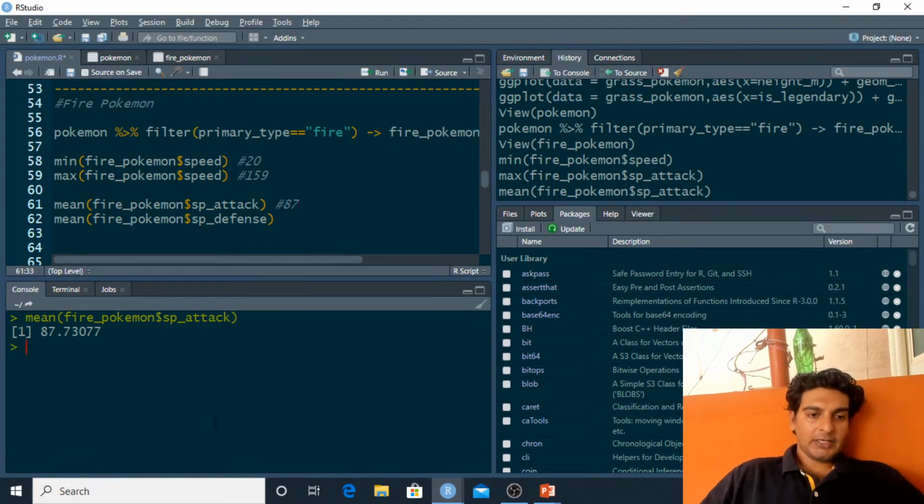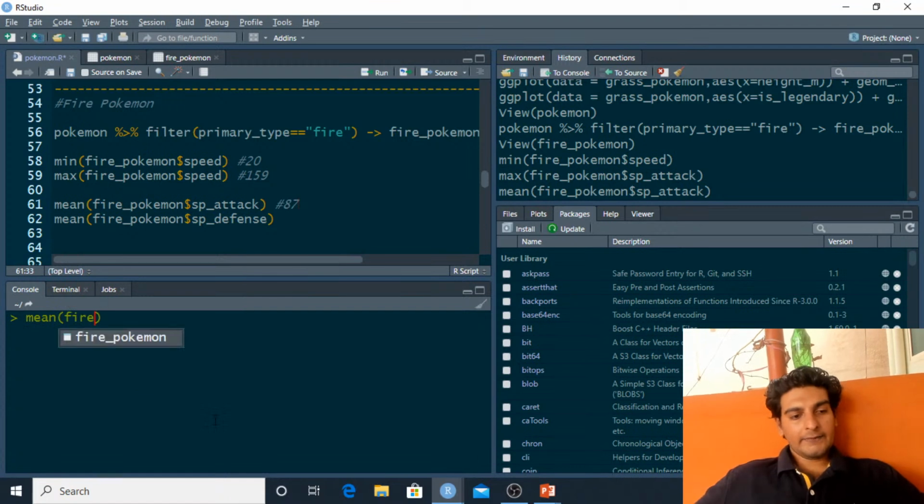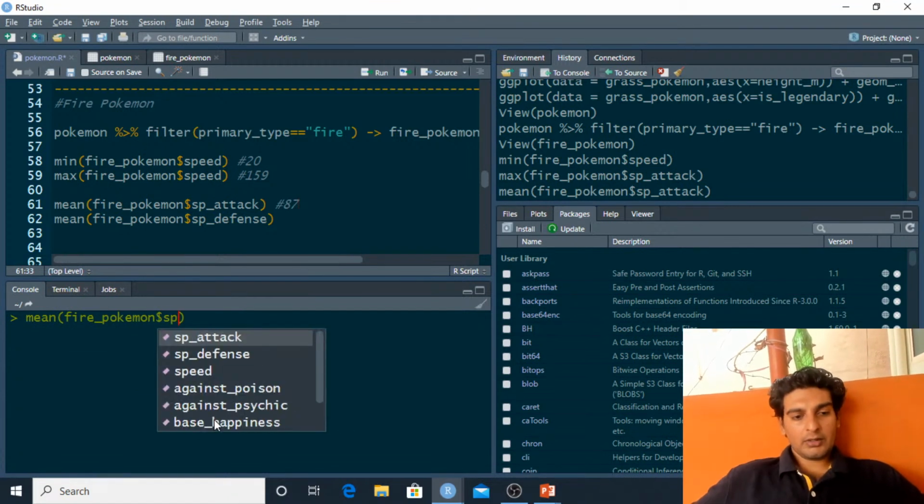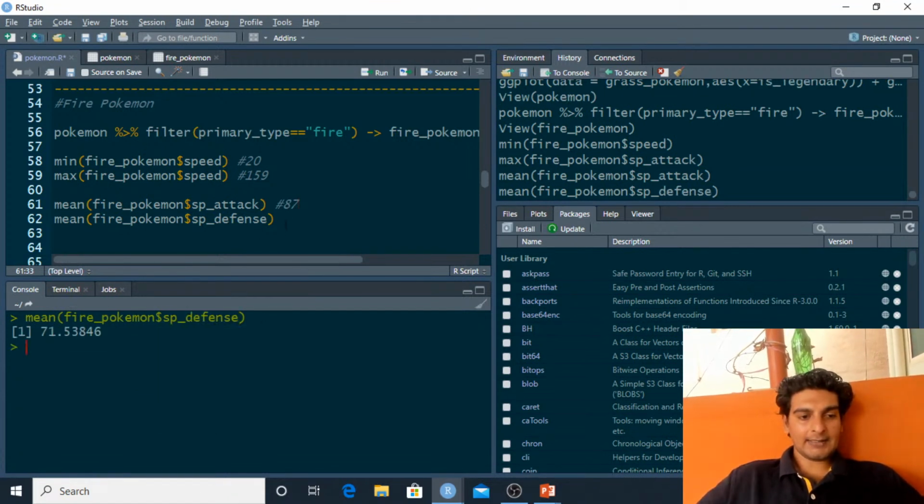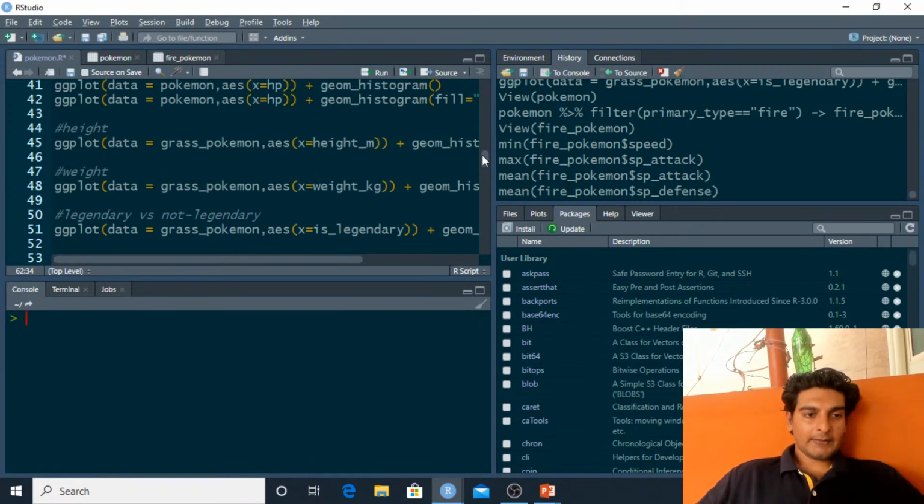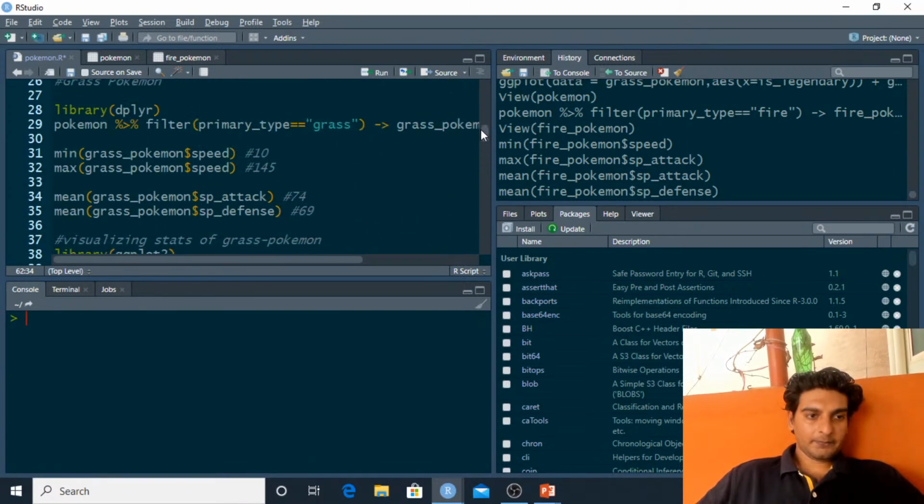Similarly, let me check the mean value of special defense. So I'd have to use mean. Inside this, I'll pass in fire Pokemon $SP defense, and as you see, the average value of special defense comes out to be 71. So we've got 87 and we've got 71 over here. Now let me again compare this with the grass type Pokemon.